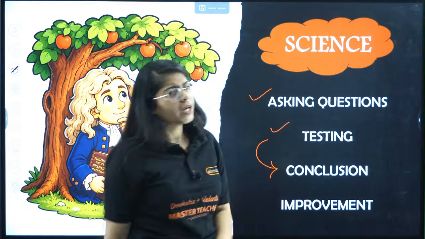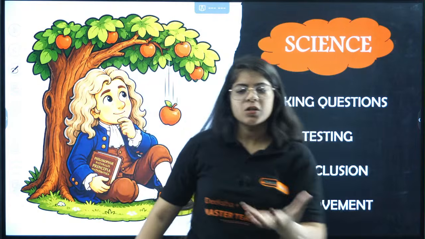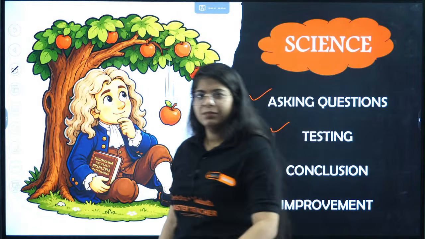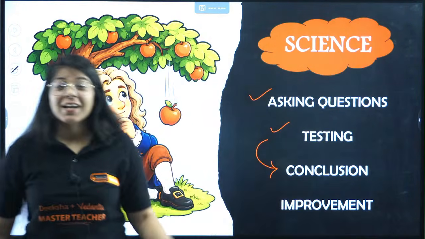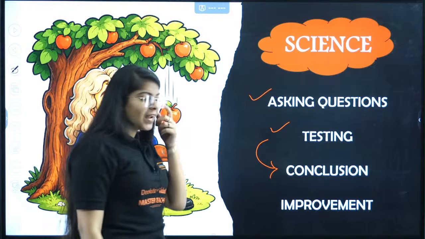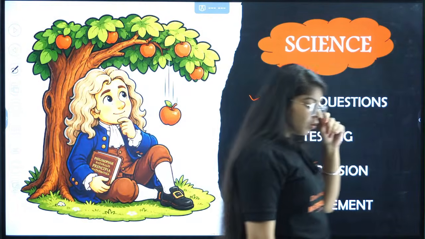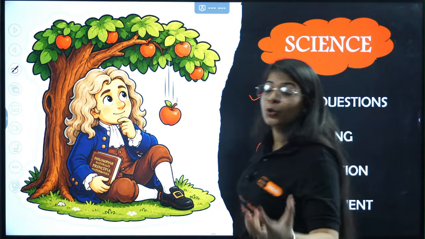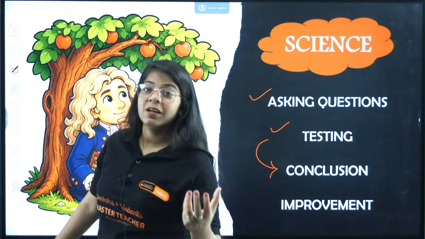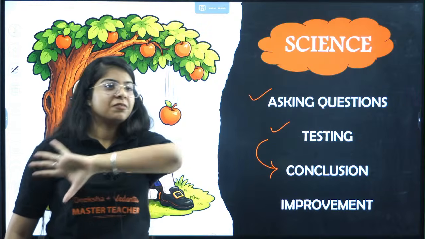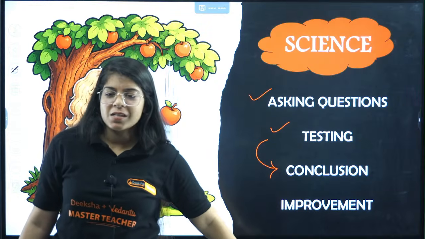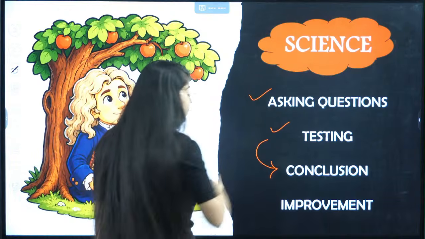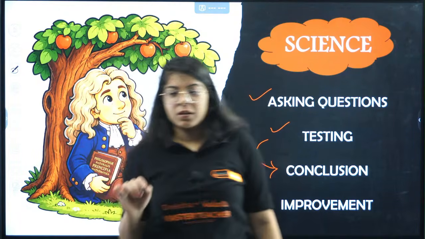Then he concluded that there is something that is pulling all of us down, right? Not other people, not our relatives, but gravity in this case. Gravity is pulling all of us down. And that is the main conclusion Newton reached, and then he went on to make so many theories that we have to study today, right?